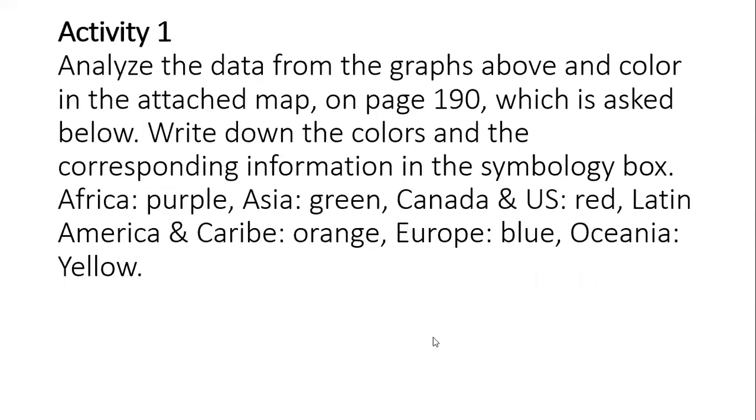Activity 1. Analyze the data from the graphs above and color the attached map on page 190 from your book, which is asked below. Write down the colors and the corresponding information in the symbology box. Draw in purple Africa, green for Asia, red for Canada and the US, orange for the Caribbean and Latin America, blue for Europe, and yellow for Oceania.